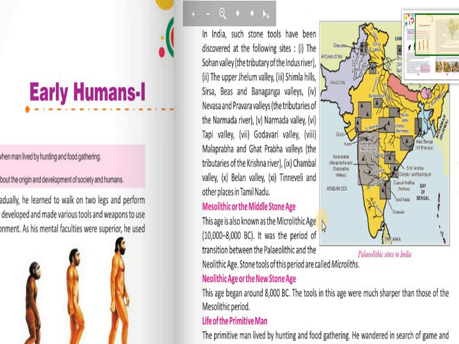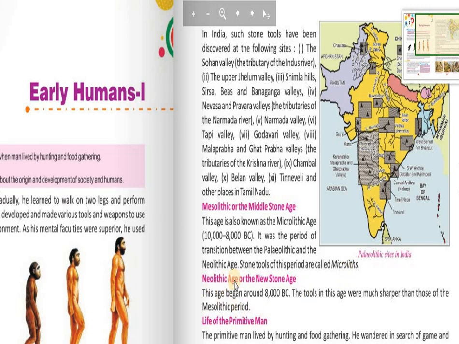Now let's see the Mesolithic or the Middle Stone Age. This age is also known as the Microlithic age, which goes from 10,000 to 8,000 BC. It was the period of transition between the Paleolithic and the Neolithic age. Stone tools of this period are called microliths. So the Mesolithic or Middle Stone Age time period was 10,000 to 8,000 BC, and this is the period that changed from Paleolithic to Neolithic.